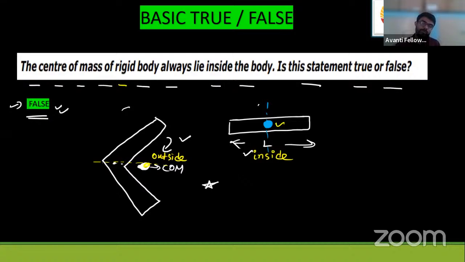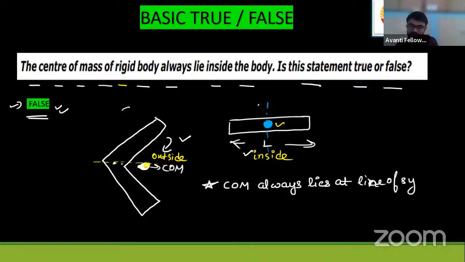First, very good point is that center of mass always lies at the line of symmetry. This is the line of symmetry.